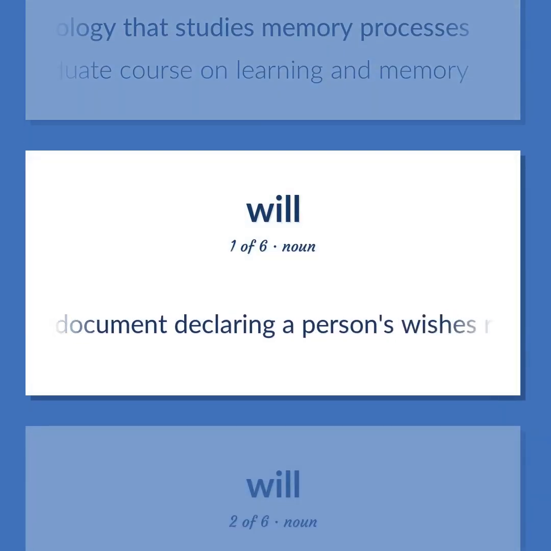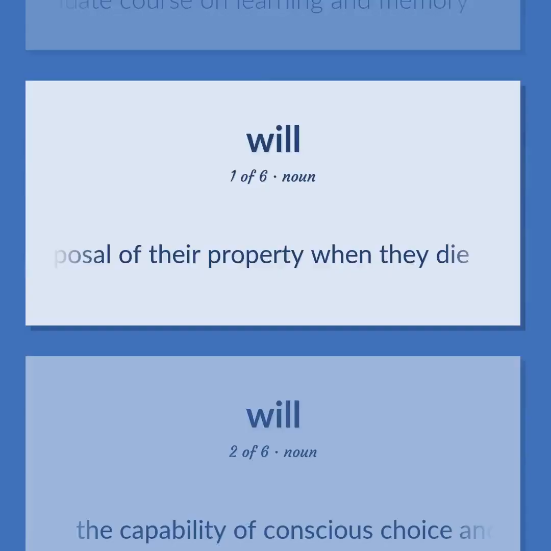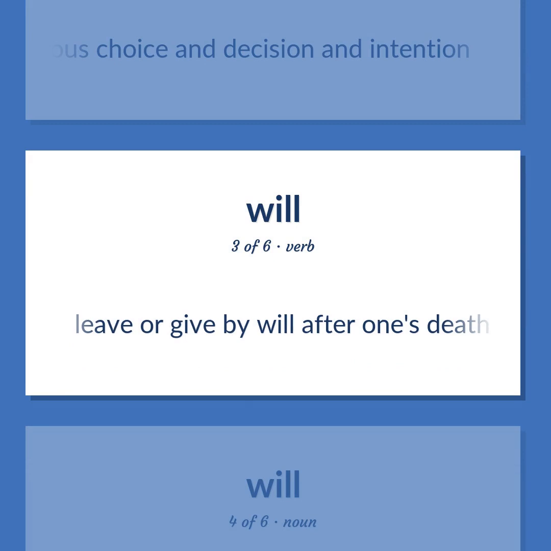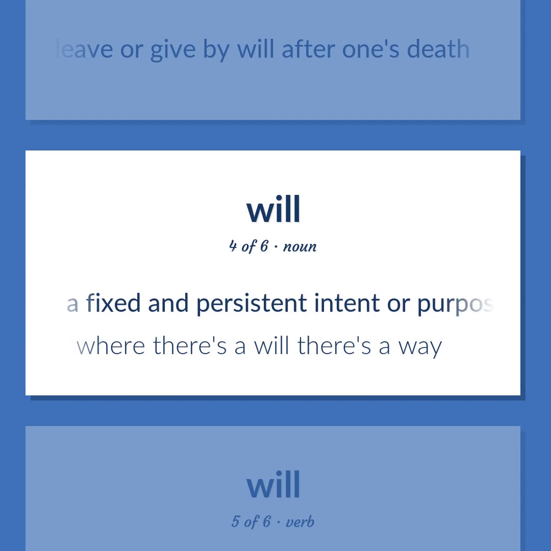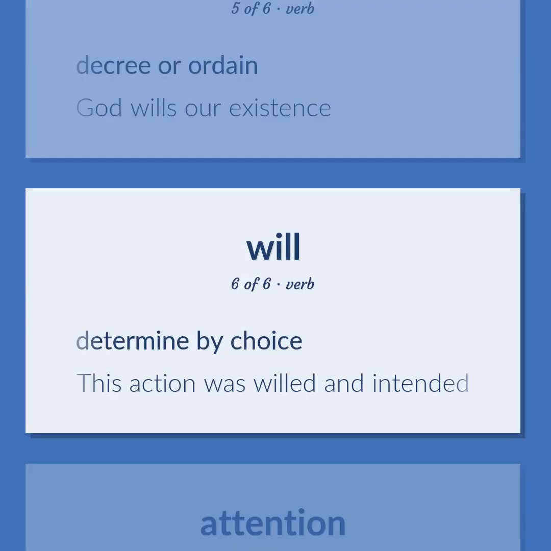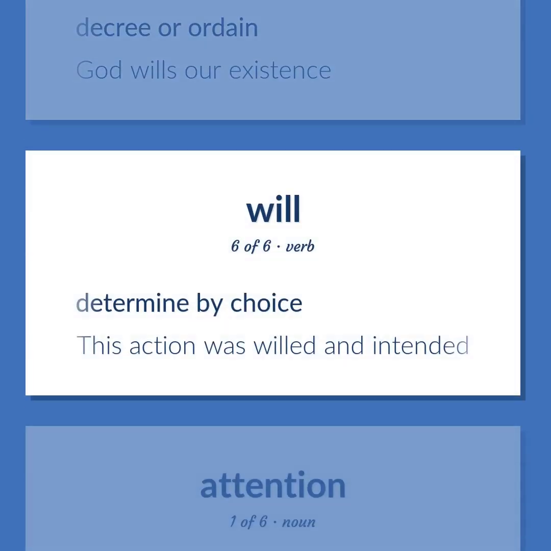A legal document declaring a person's wishes regarding the disposal of their property when they die. The capability of conscious choice and decision and intention. Leave or give by will after one's death. A fixed and persistent intent or purpose. Where there's a will, there's a way. Decree or ordain. God wills our existence. Determine by choice. This action was willed and intended.